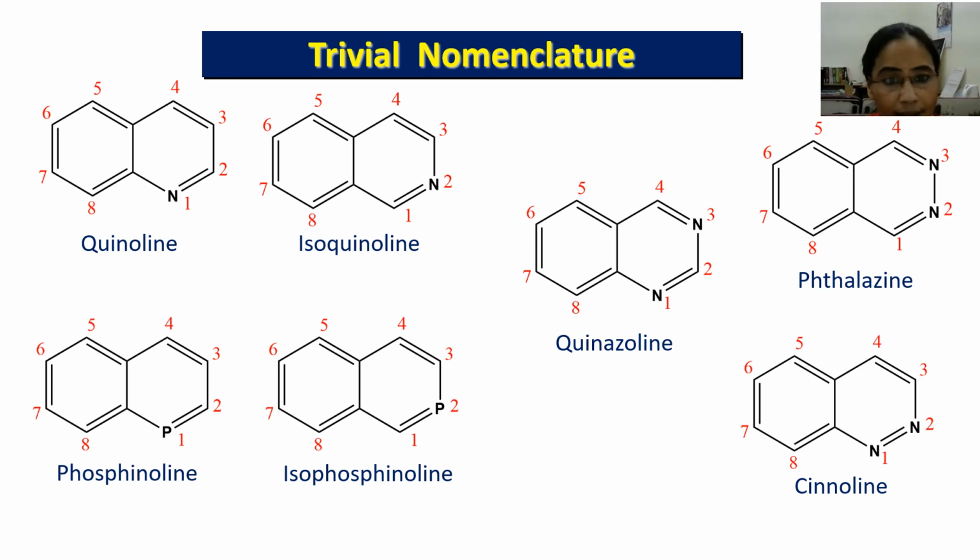And this is isoquinoline, and if the nitrogen is replaced with a phosphorus atom, this becomes isophosphinoline. This is quinazoline, this is phthalazine, and this is cinnoline.